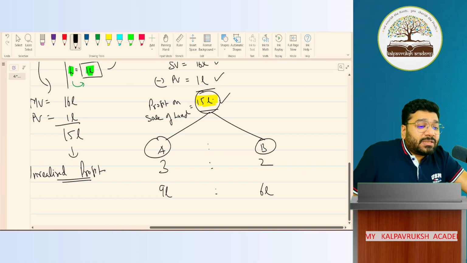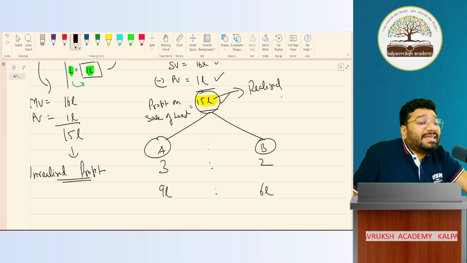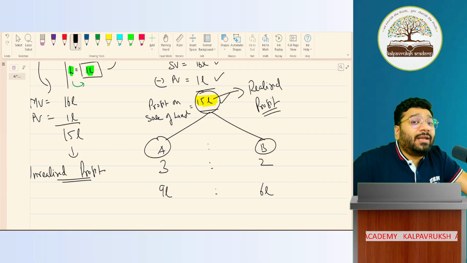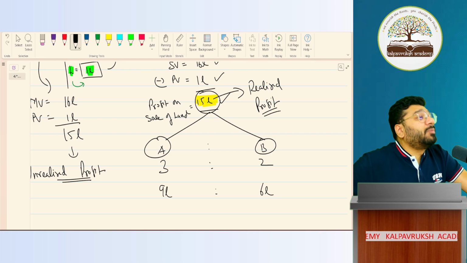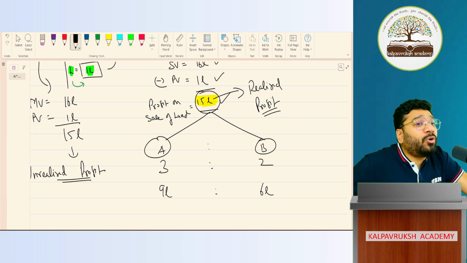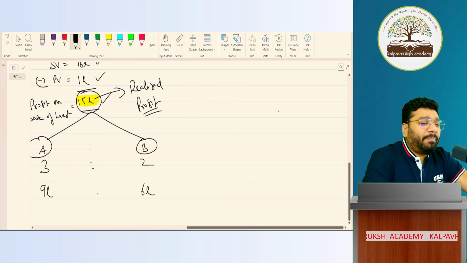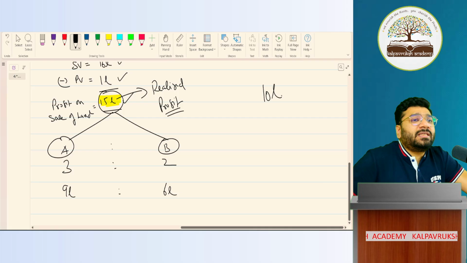What profit is it? It is called unrealized profit. This 15 lakh, which is profit on sale of land, you know what it is called? Realized profit. The profit that has hit your bank account is called realized profit. The profit which has not yet hit your bank account is called unrealized profit. If you want to know an example of this more, do one thing. Ask your parents, how much money have they invested in the share market? Imagine your parents have invested 10 lakh rupees in the share market. Example.